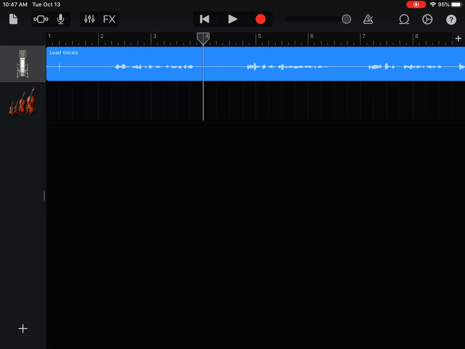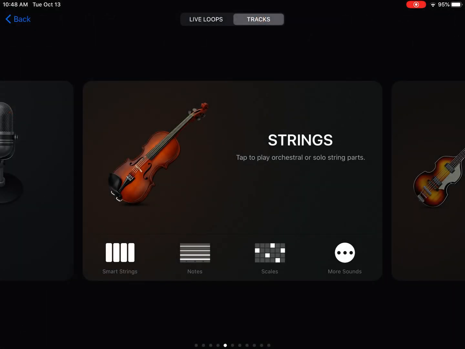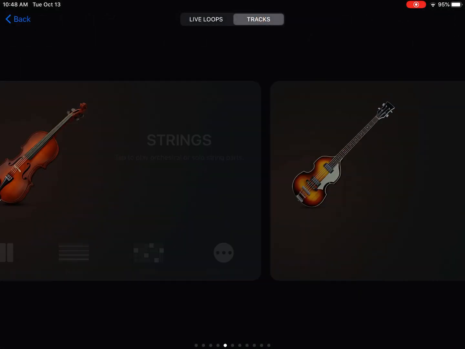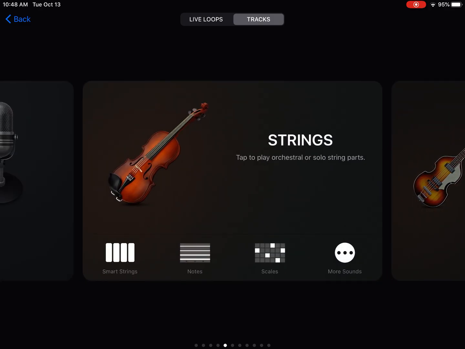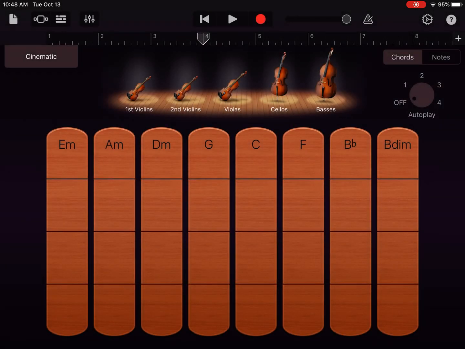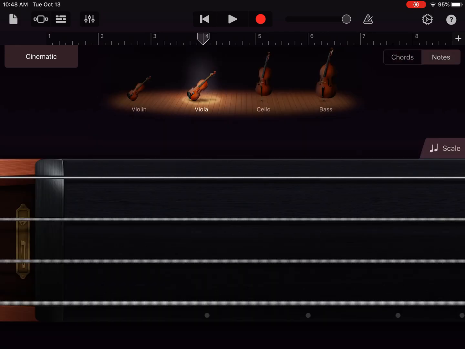I know from watching the videos that I need to add in my smart strings. So up in the top left again, piece of paper with the corner folded over, go to the very next one. Small box, big box, small box. Press that. And you can get back to your smart instruments. I'm doing suspenseful drone, so I'm going to bring up my smart strings. I know that I want cello, so I'm going to tap everything else off, and it brings me to cello. I'm on chords right now. I want to go to notes.